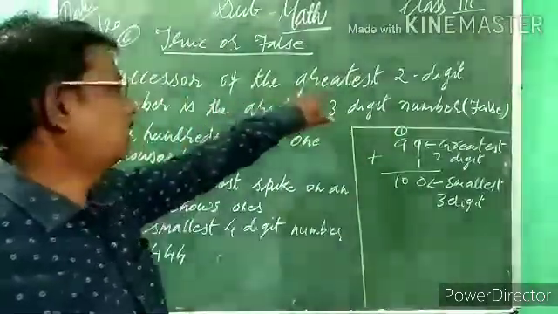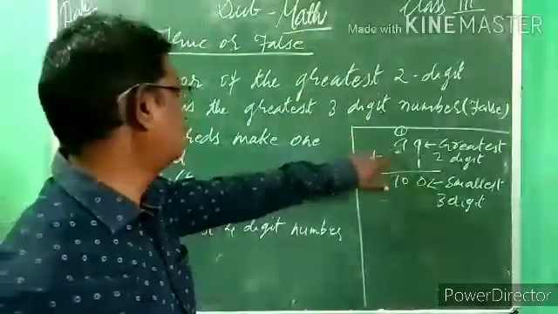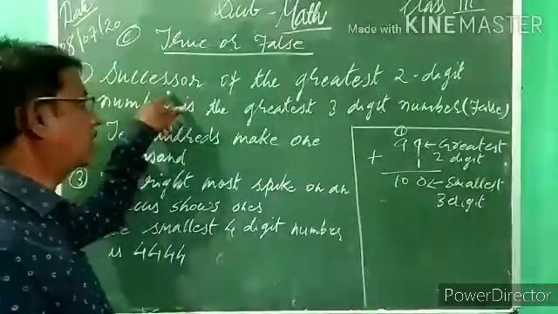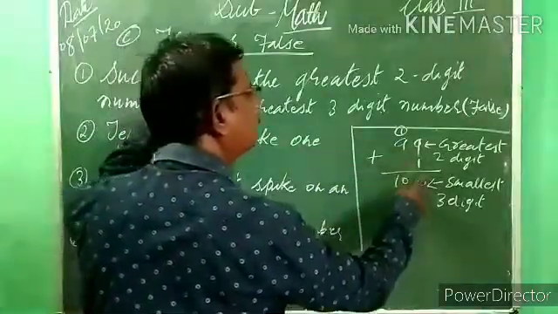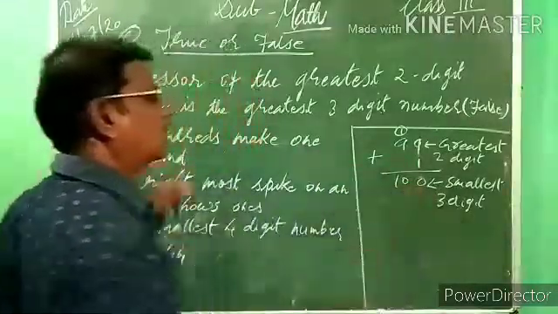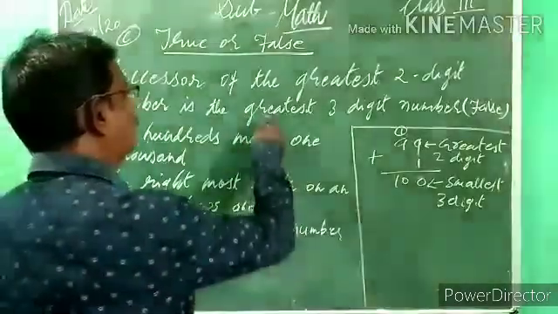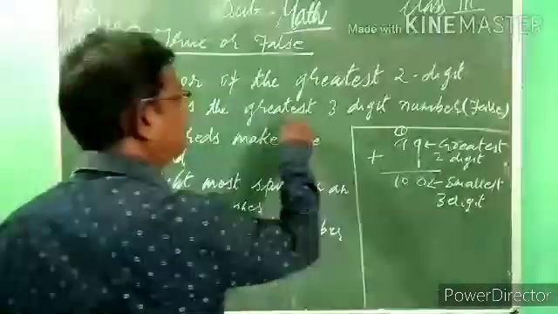Take the greatest 2-digit number. 99 is the greatest 2-digit number. Then what do we have to find? Successor of the greatest 2-digit number. After adding, we are getting 100, and 100 means the smallest 3-digit number. But here given is the greatest 3-digit number.